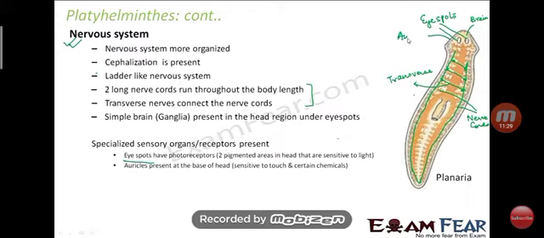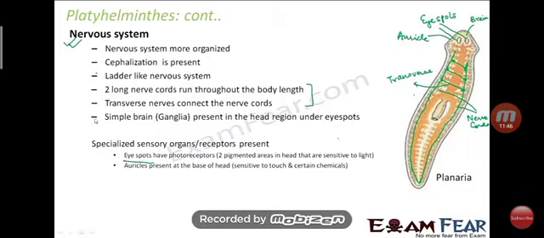So auricles are present at the base of the head, sensitive to touch and certain chemicals. Look at the screen. The auricle is present on the head, at the base of the head, which is sensitive to touch, and to certain chemicals. Means when we touch it, it is very sensitive. Then platyhelminthes reproduction.